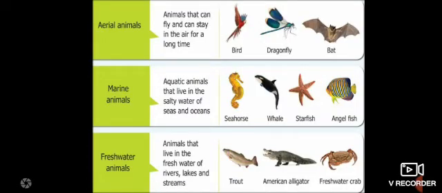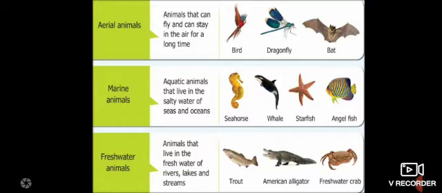Next, aerial animals, children, the animals that can fly and can stay in air for a long time. So children, the animals which can fly and can also stay in air for some time are known as aerial animals. Examples are birds, dragonfly, bats, and you can see mosquitoes. These are aerial animals. Marine animals: aquatic animals that live in the salty water of seas and oceans. So the animals that live in seas and oceans are known as marine animals. Examples are seahorses, whales, starfish and angelfish, children.